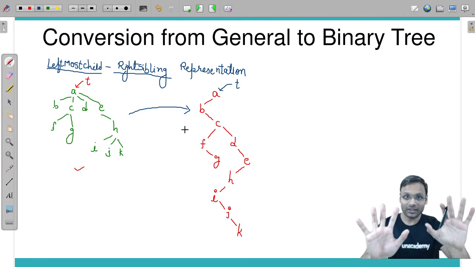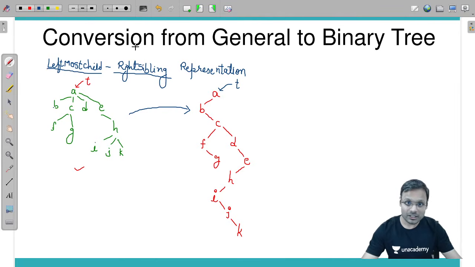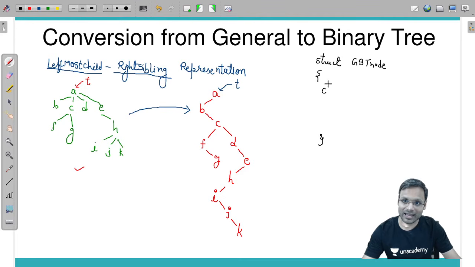Listen, for this representation, if I am having a structure, it will look like this. Struct general binary tree node, and in that particular node I am going to keep three things. Of course, a character type of data value and two pointers.